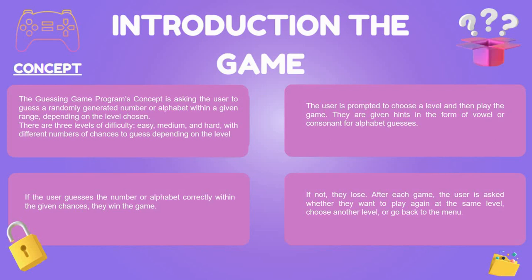Each game mode has different options. As for the game of guessing the number, each level determines the range of the numbers and chances are changing. As for the guess the alphabet game, the letters are A to Z in English alphabet, and also users are able to check if the letter is a consonant or a vowel by pressing the question mark.